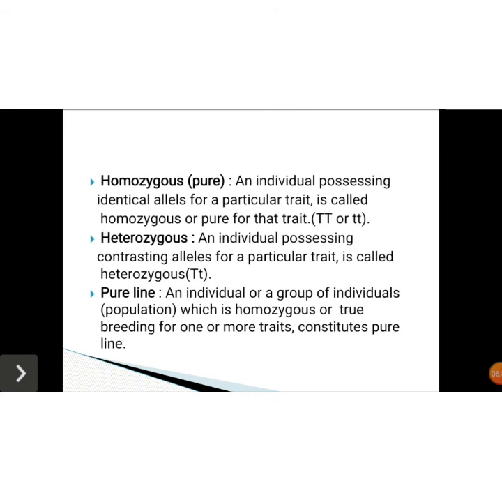Next, coming to homozygous and heterozygous. Homozygous means an individual possessing identical allelomorphs, the same allelomorphs. That means homozygous tall, capital T and capital T, we will mention that, then only we tell it as tall, completely pure tall.